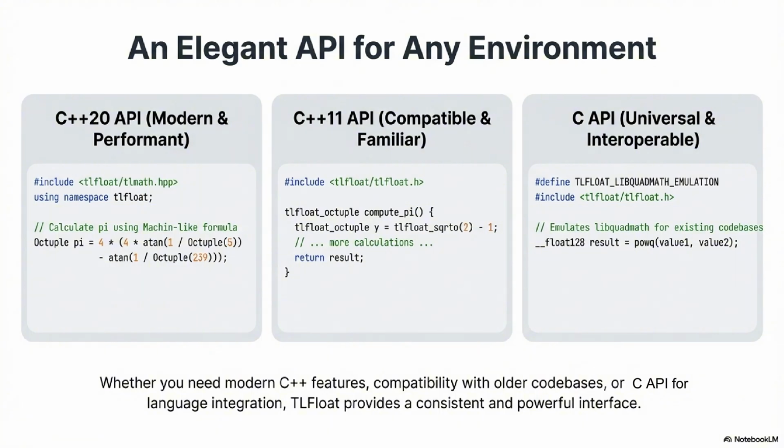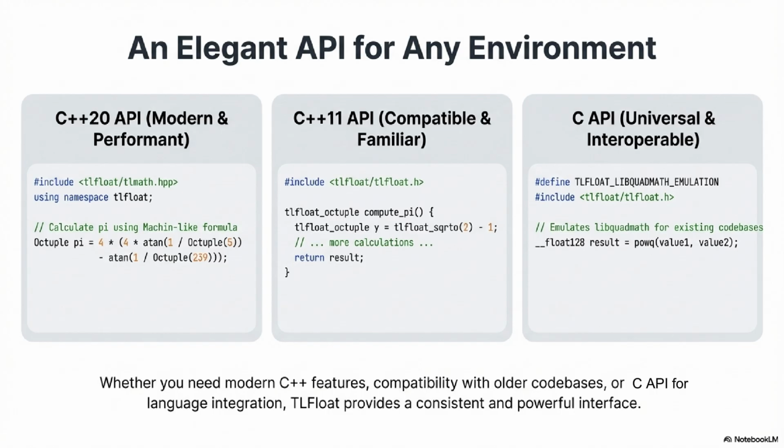Right, all built on that same singular tested core implementation. So what are the 3 main layers? First, you have the modern C++ API, which is compatible with C++20. This is the cleanest interface. It leverages all the modern C++ features, templates, operator overloading, so you can just type A plus B, and constexpr for those compile time constants. This is the best experience for new code.